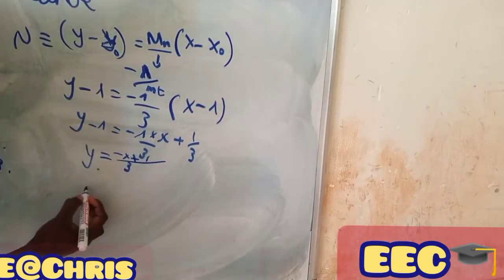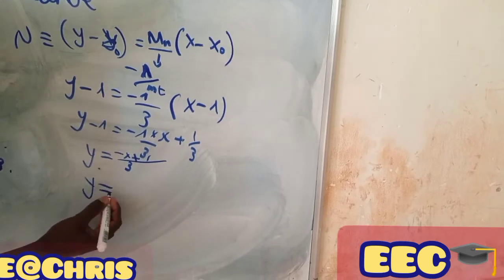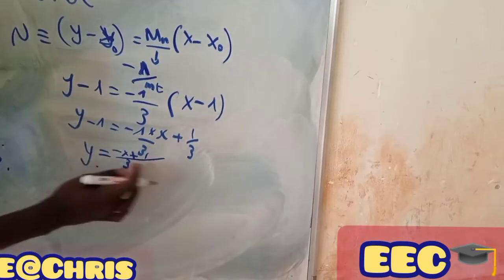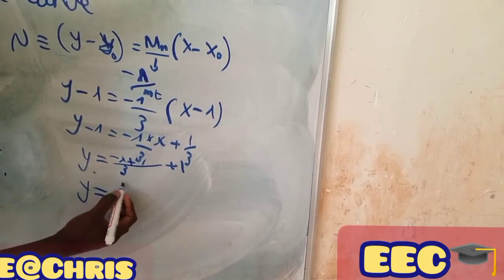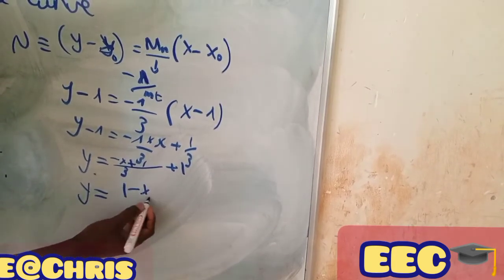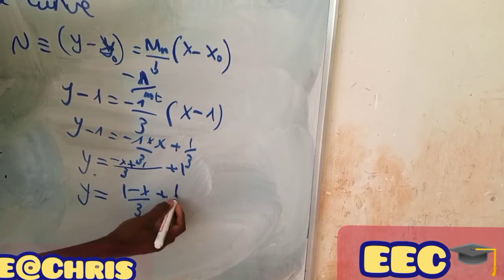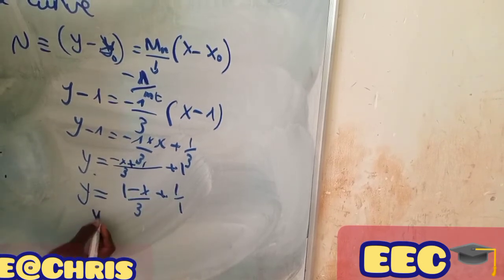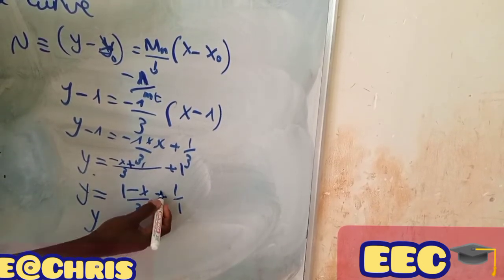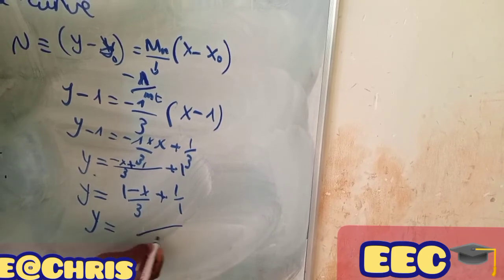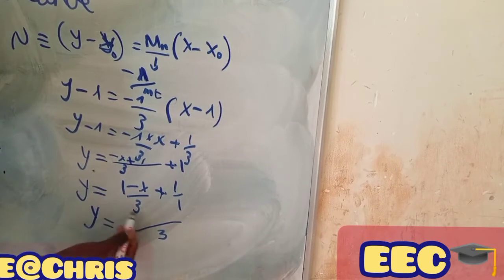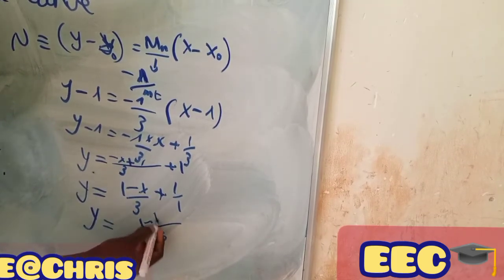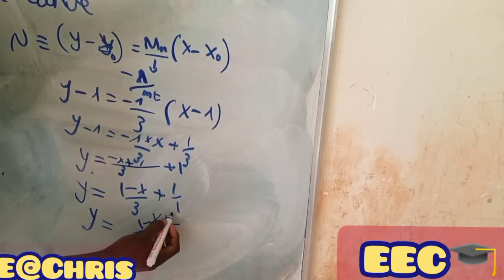And y will be equal to minus 1, then we have to add it here, and this will be equal to 1 minus x over 3, then plus 1 over 1. Then y will be equal to, if we put on the common denominator here, 3, and this is equal to 1 minus x, then plus 3.